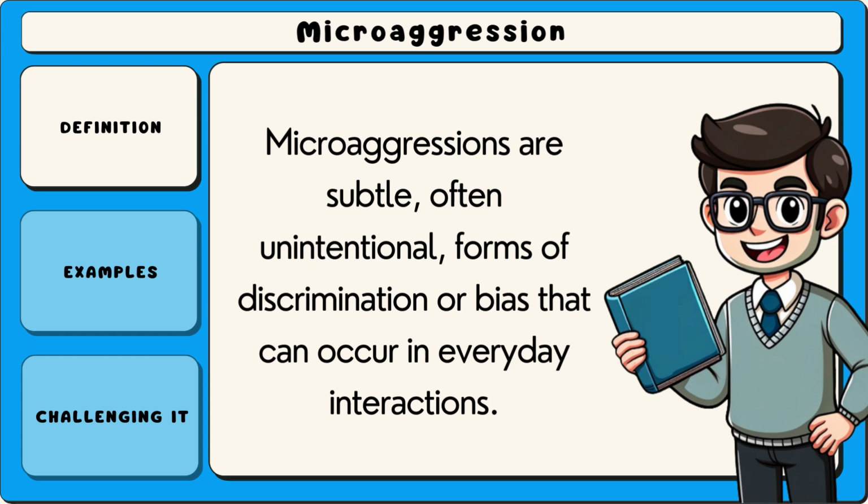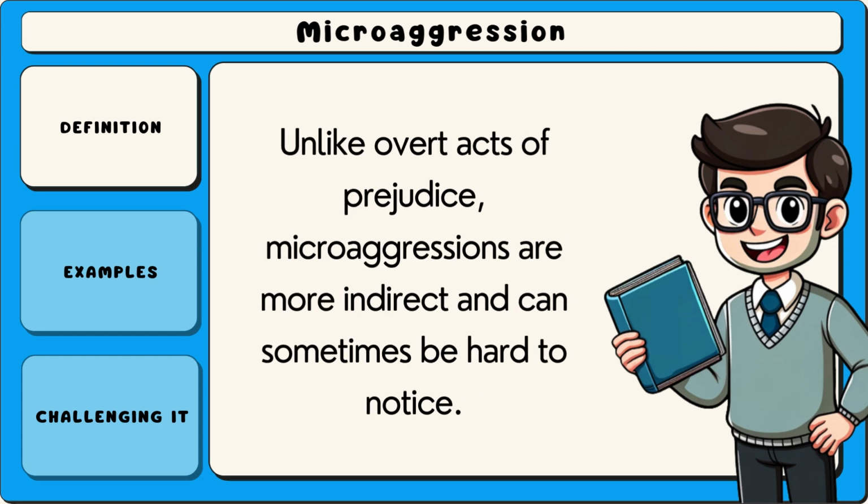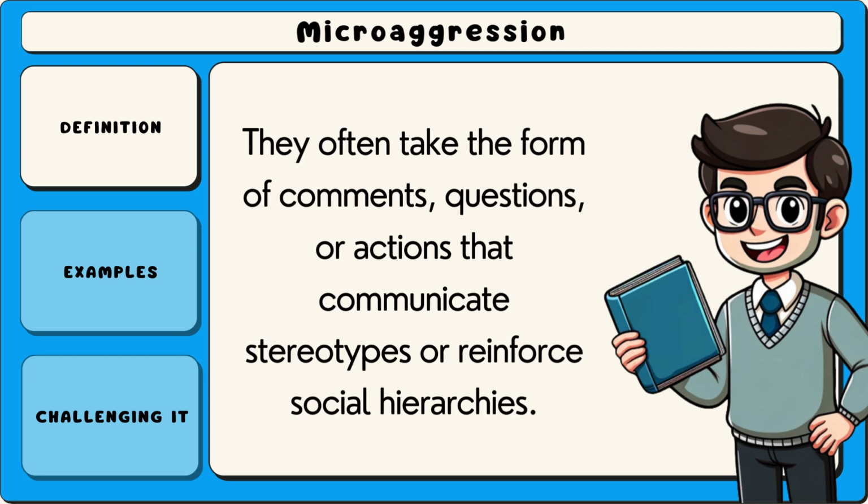Microaggressions are subtle, often unintentional, forms of discrimination or bias that can occur in everyday interactions. Unlike overt acts of prejudice, microaggressions are more indirect and can sometimes be hard to notice. They often take the form of comments, questions, or actions that communicate stereotypes or reinforce social hierarchies.